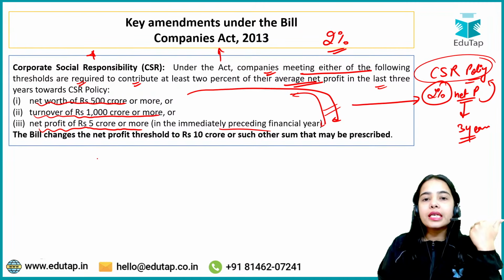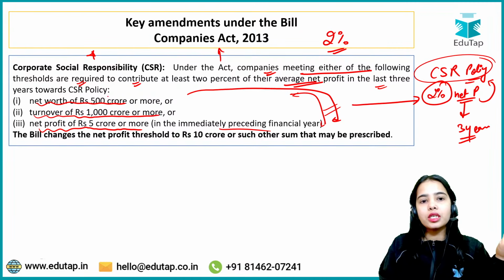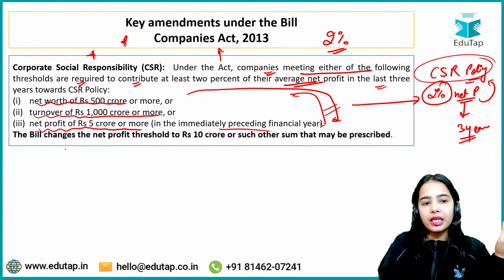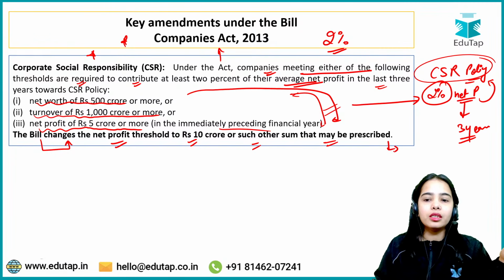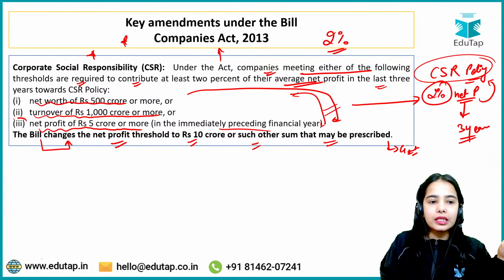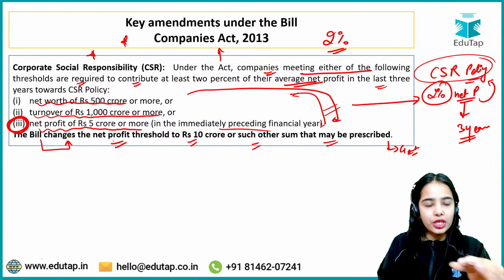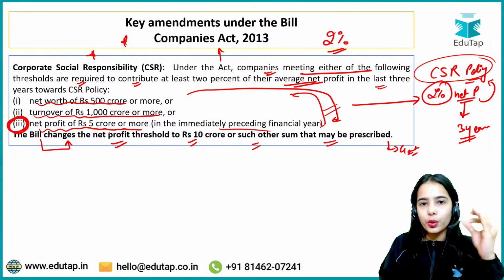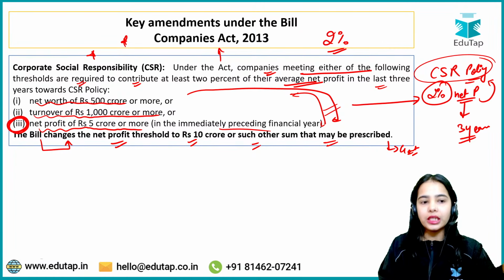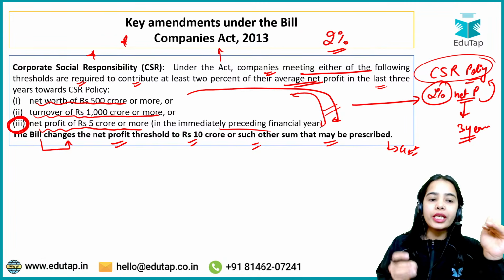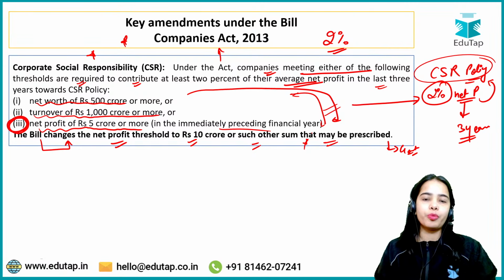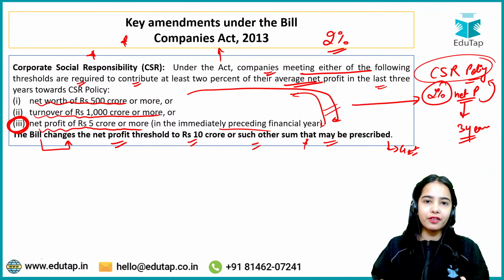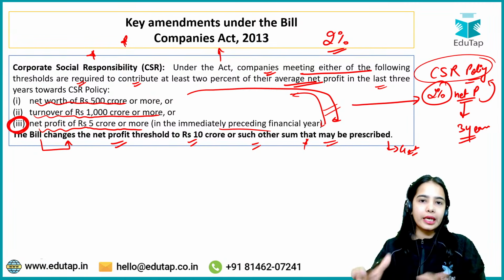Now, what is the change that is proposed by the bill? The key amendment under the bill is that it changes the net profit threshold to rupees 10 crore or such other sum that may be prescribed by the government. So rather than a net profit of rupees 5 crore or more in the immediately preceding financial year, the new criteria will be a net profit of rupees 10 crore or more, or such other sum as may be prescribed by the government. So there is also flexibility provided for the government to change this criteria further.